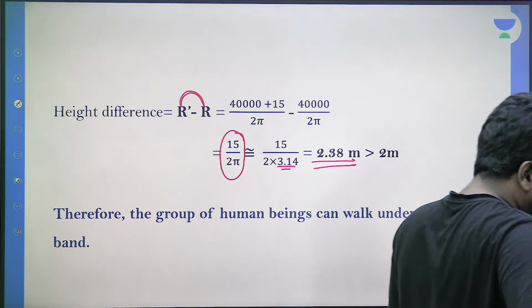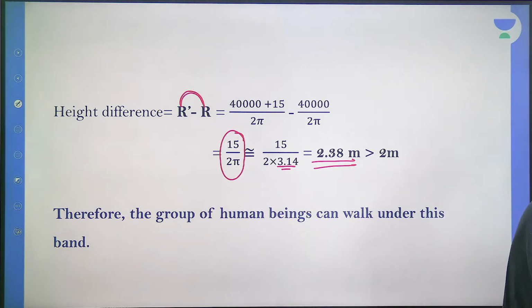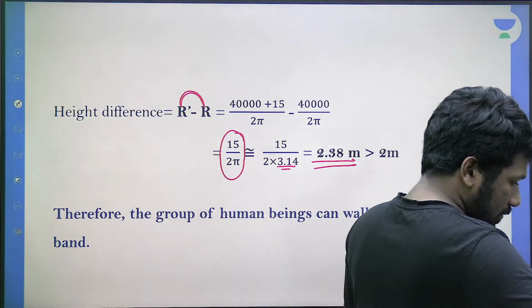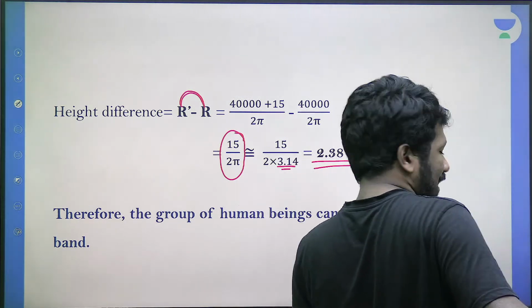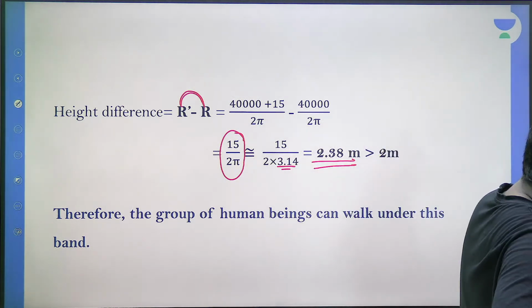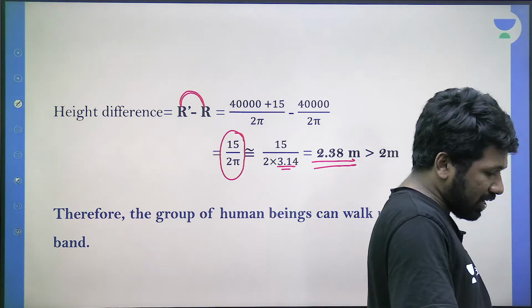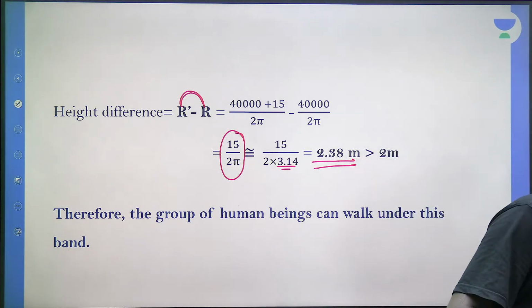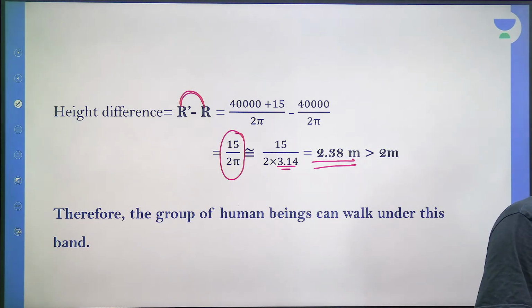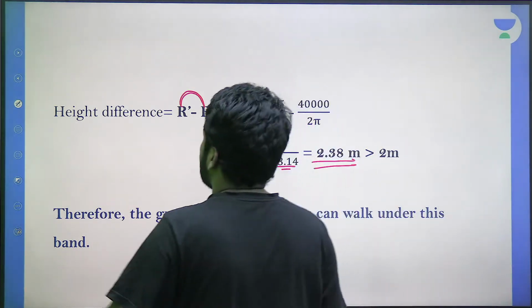Yes, Ankit, that anyway will cancel. So even if you don't use 40,000, no problem. 40,000 by 2 pi anyway will cancel, so that extra distance only we need to think about. That is true, Ankit. Yes, it is time taking, Dasni. Sure, Deepanjali, I will summarize once more. Those of you who have doubt, listen one more time, I will summarize.